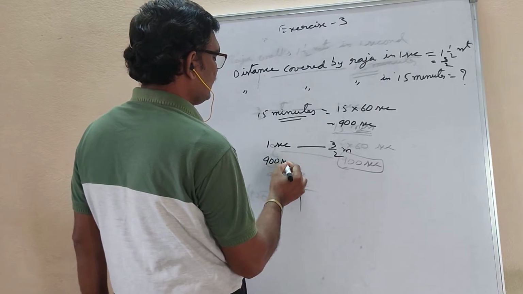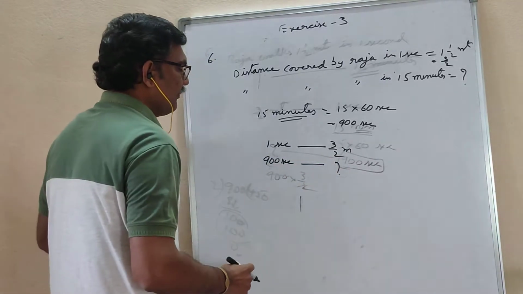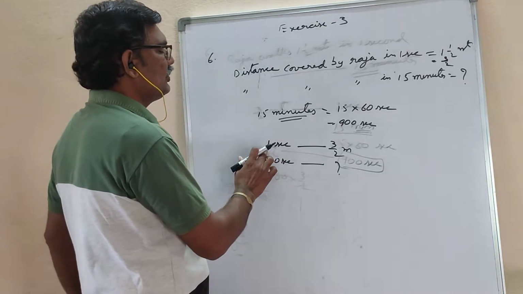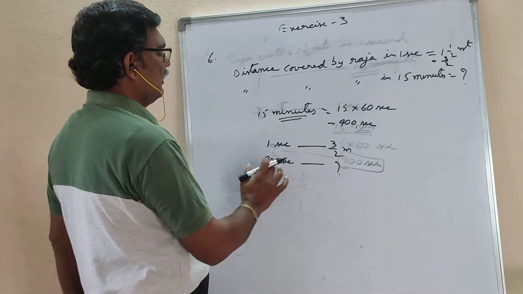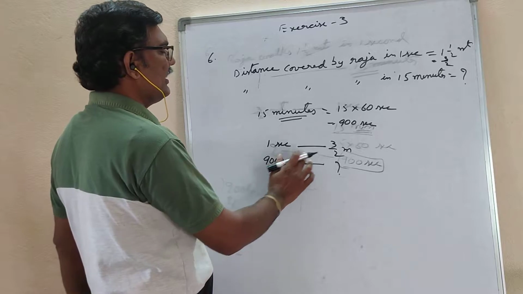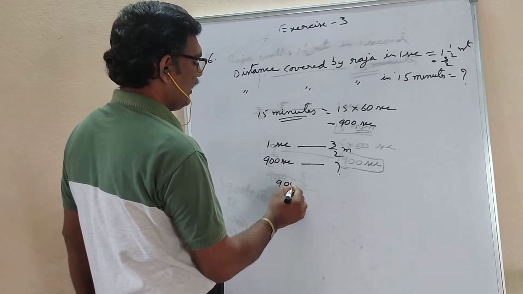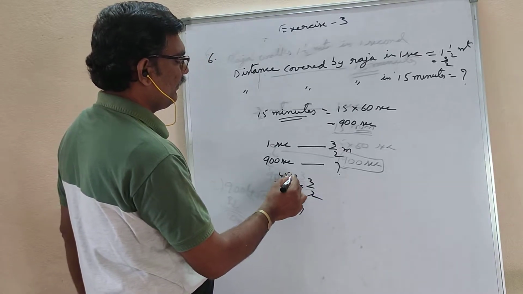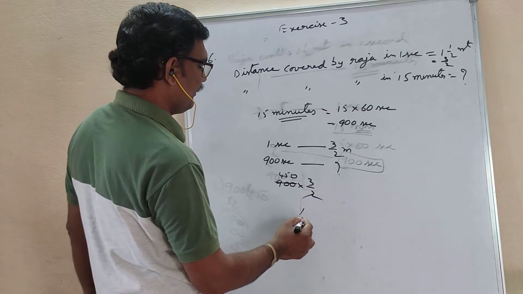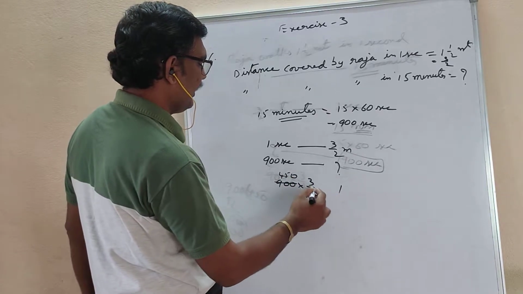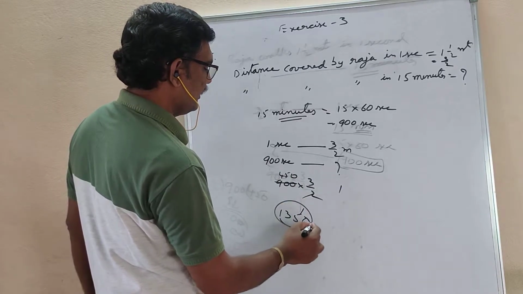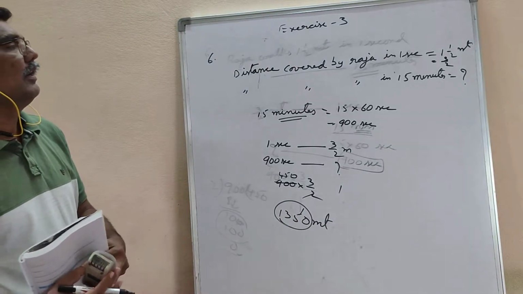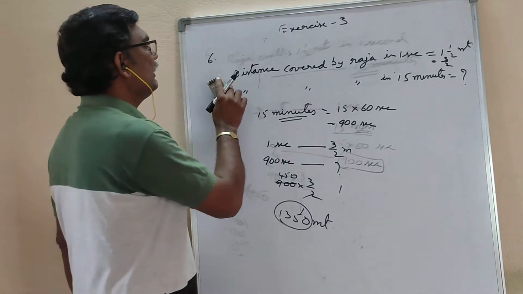In 900 seconds, how much distance will he cover? It is just multiplication. 1 chocolate costs 3 rupees, 900 chocolates cost how much? Means 900 into 3. Like that, 900 into 3 by 2. Now 2 ones are 2, 450s are 900. 3 into 450. 3 zeros 0. 3 5s are 15, 1. 3 4s are 12 plus 1, 13. So he will travel 1350 meters within 15 minutes.